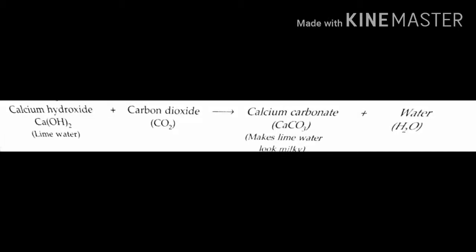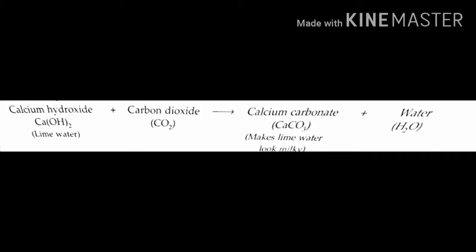How does it turn the lime water milky? It produces a new substance called calcium carbonate. The formula of calcium carbonate is CaCO3. This one is a white solid substance. And then it produces water, formula H2O.